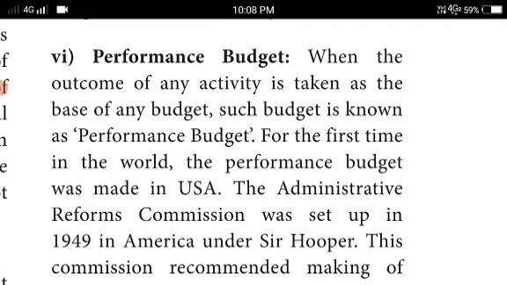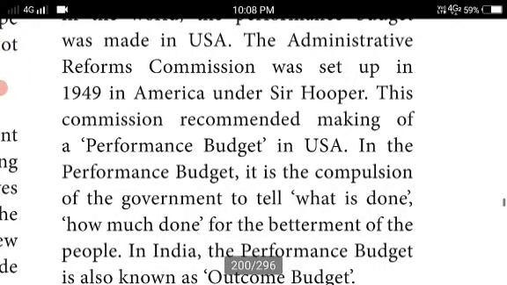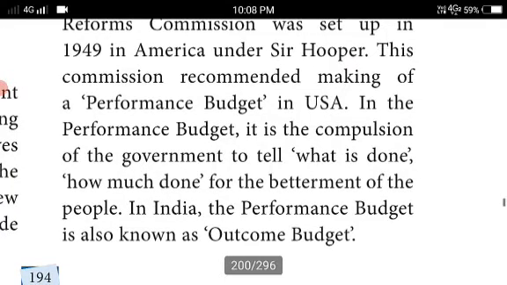For the first time in the world, the performance budget was made in the USA. The Administrative Reforms Commission was set up in 1949 in America under Sir Hooper. This commission recommended the making of a performance budget in the USA. So the Hooper Commission started the administrative reforms. Okay, Administrative Reforms Commission. So in the performance budget, it is the compulsion of government to tell what is done.